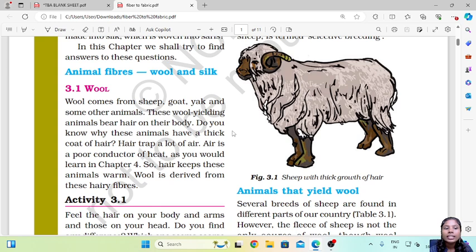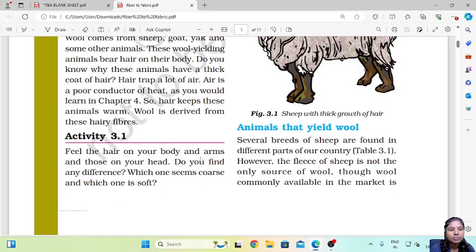Therefore it keeps these animals like sheep, goat, yak warm during cooler times. So they have this thick layer of hair, and this wool is therefore derived from these hairy fibers.